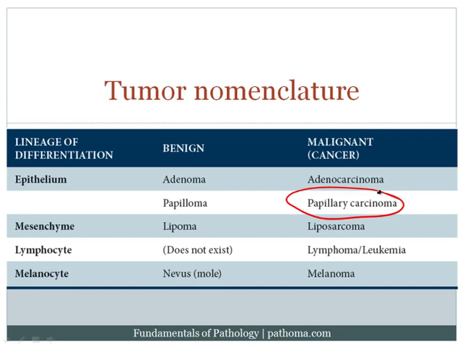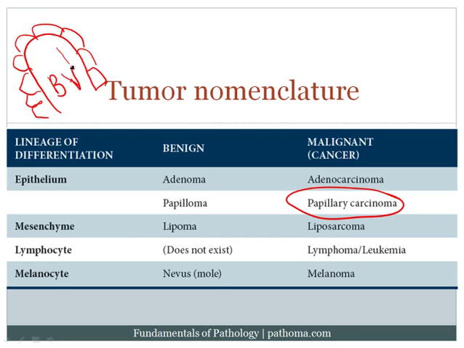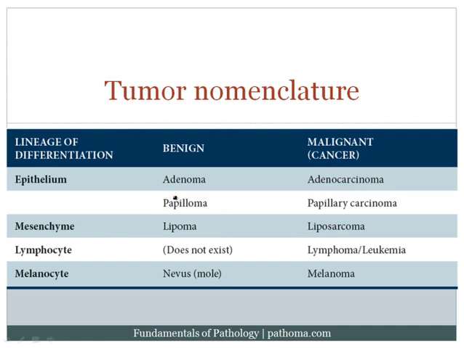And what do I mean by papillary finger-like structures? Well, it basically means that you've got this growth of epithelial cells, so these are the epithelial cells, and they overlie a connective tissue core with a blood vessel in the center. So there's a connective tissue core with a blood vessel in the center. And so those are papillary growths, and papillary growths, when they're benign, they're called papillomas. When they're malignant, they're called papillary carcinomas.